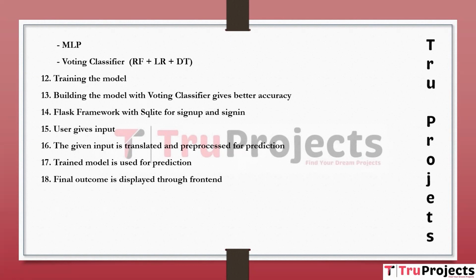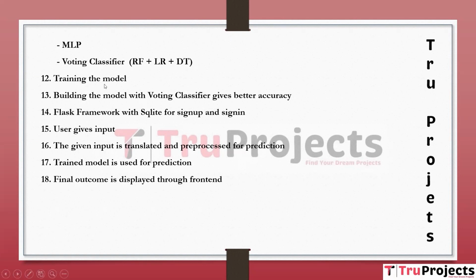Coming to the last algorithm, which is voting classifier. The voting classifier algorithm combines the predictions of multiple machine learning models, which are random forest, logistic regression, decision trees, to make a final prediction. It can be set up to use a majority vote or weighted average of predictions. The voting classifier is employed to improve overall sentiment analysis accuracy by leveraging the strengths of multiple models. It aims to provide more robust and accurate sentiment predictions for the Brazilian stock market exchange.